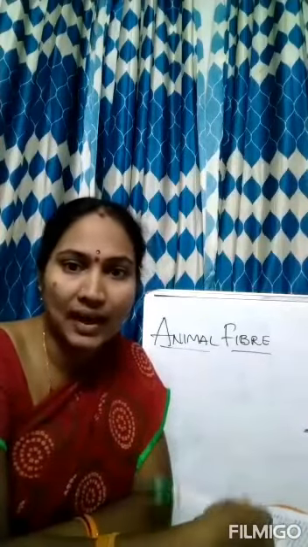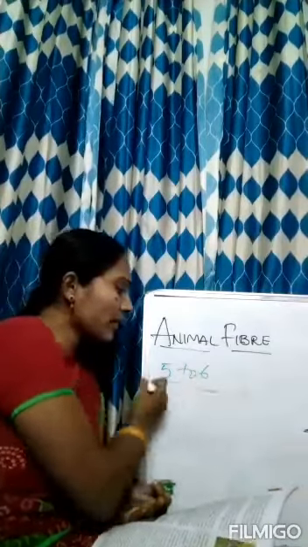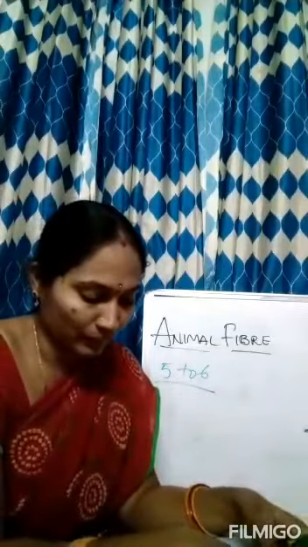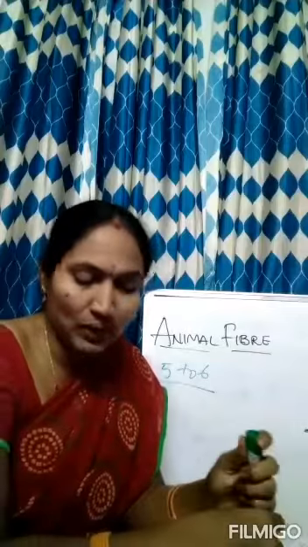Like paddy, which we get 2 times in a year, in the same way they are doing sericulture, and they get 5 to 6 times of worms. We plant the twigs to get mulberry crops. They plant these twigs and get the mulberry crops.